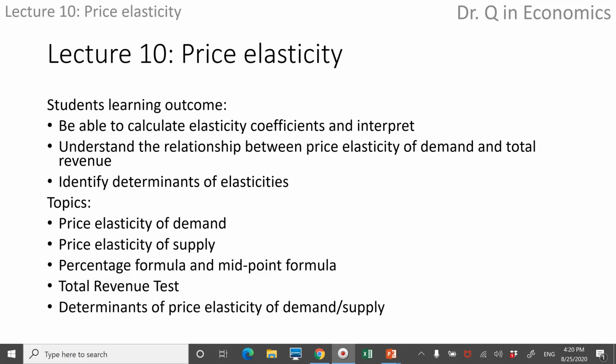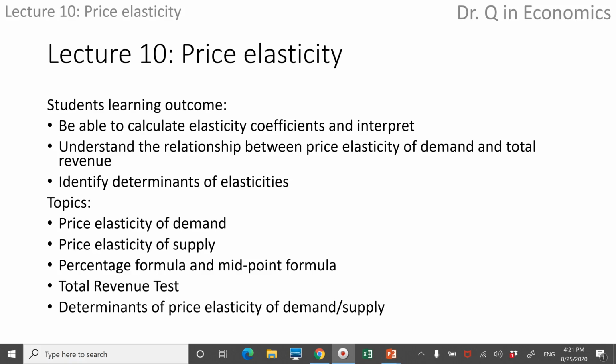This is the 10th class of Principles of Economics. In this video, I cover own price elasticity of demand and supply. By the end of the class, you're supposed to be able to calculate and interpret the elasticity coefficient, understand the relationship between price elasticity of demand and total revenue, and identify determinants of elasticities.